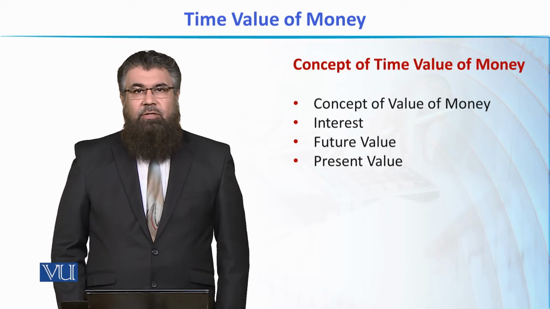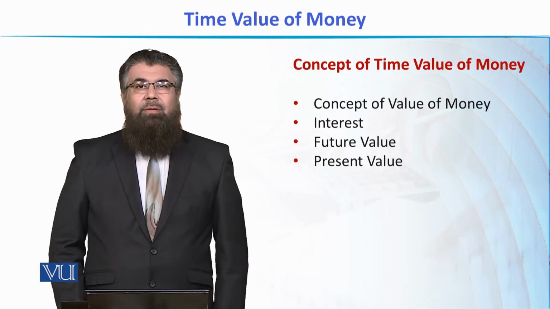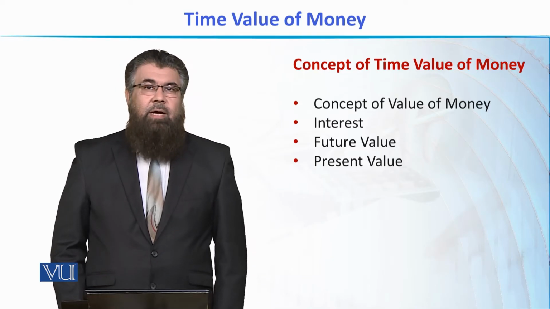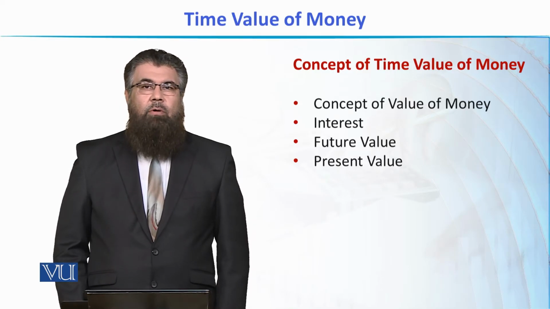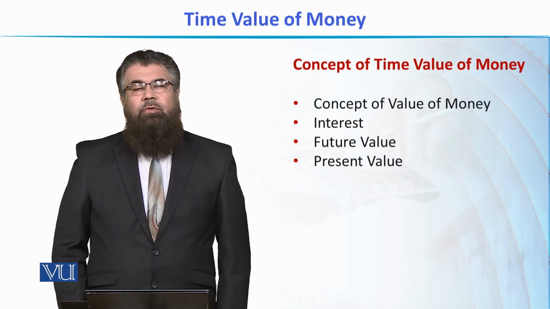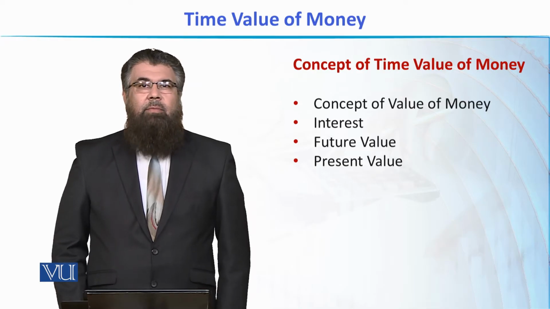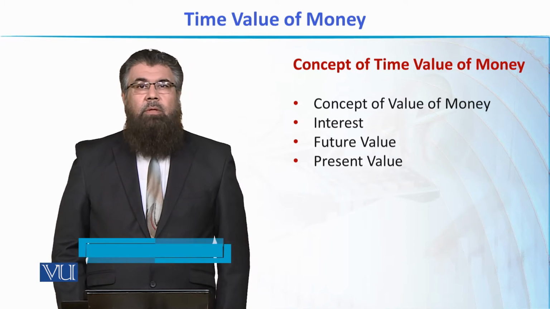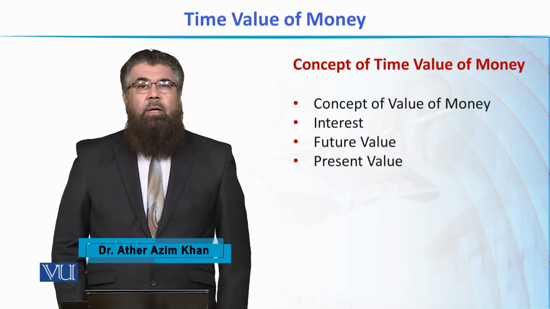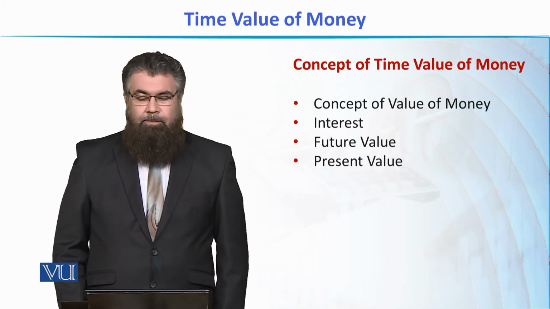In our slides discussions later on in time value of money, we'll see how the value of money changes over time. If we look at the complete term, time value of money, often called TVM, we see that there are three components. One is time, other is value, and the third one is money. Time, we know that it is the time which is passing, hours, minutes, months, and years. Value refers to the amount, the rupee amount or the dollar amount, and money is, again, the currency which is in use.